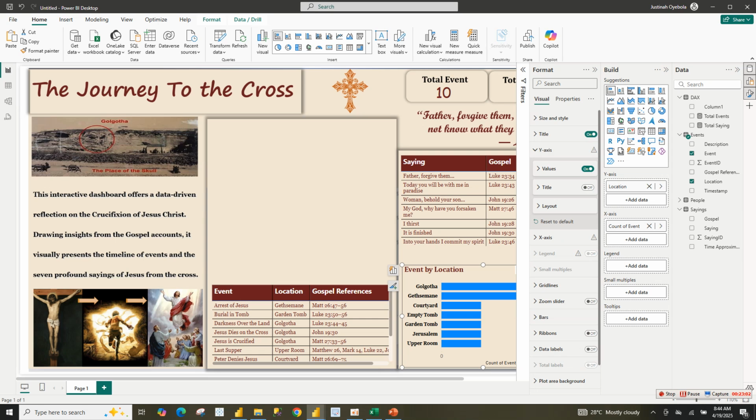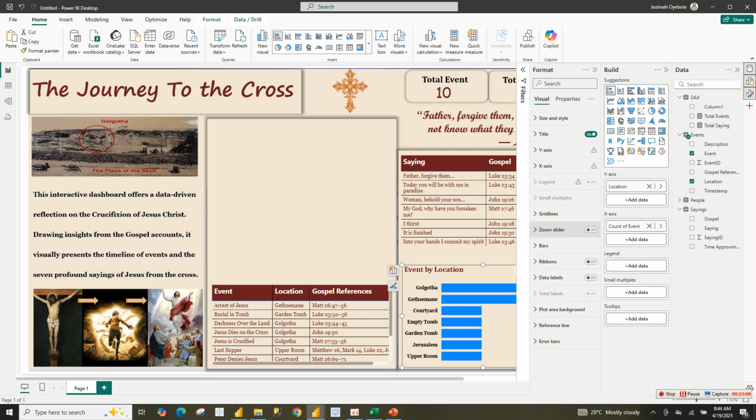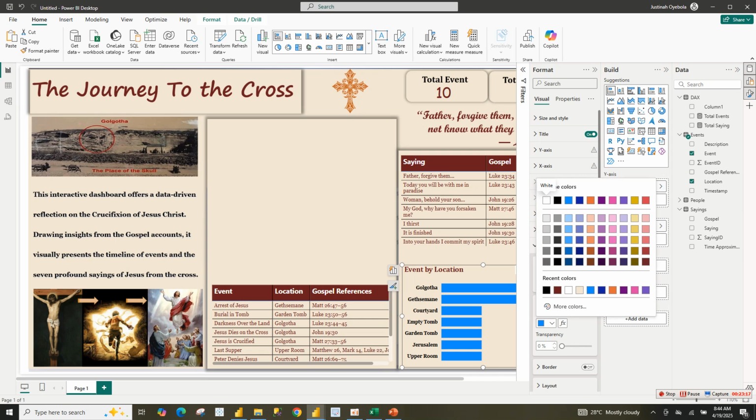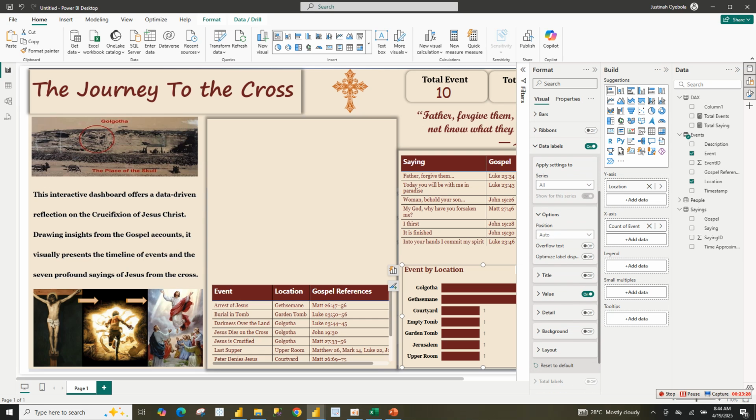Then for our y-axis, I'm going to be removing everything on the y-axis. We don't need it to make our chart more. For the bars, change to this. You can decide to add your data label, then again format the data label. Value, change the color.